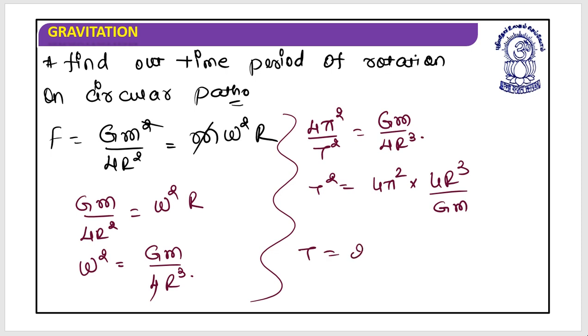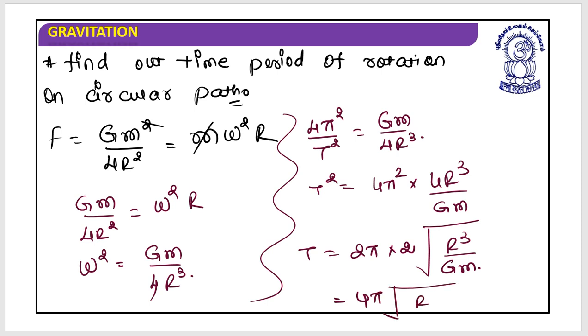So this T is equal to 2π multiplied by 2 root of r cube by GM. So this is equal to 2π into 2, that's 4π root of r cube by GM. That's it. This is the time period in seconds. I hope you got this.